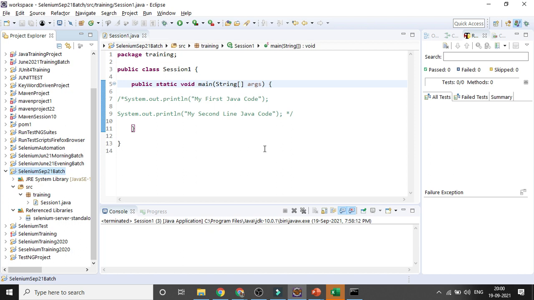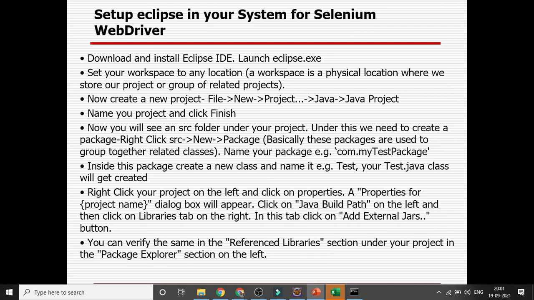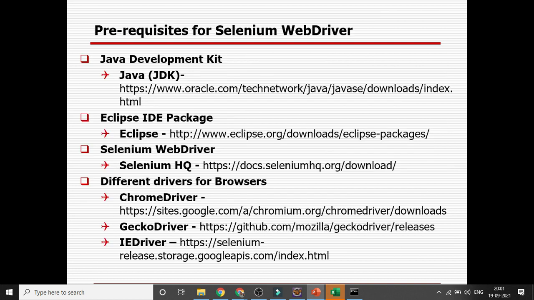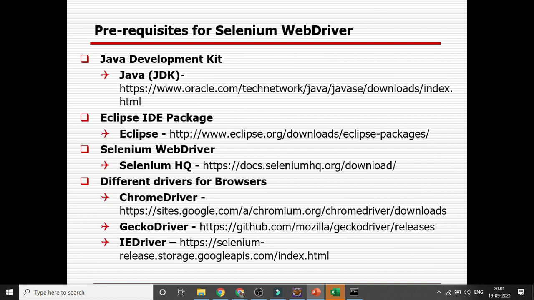Okay, so every step I have tried to give in the PPT, and after the session is over, I will try to share all the PPT and all the code. You do not need to worry. You can go through it once more, and that will be a lifetime thing, right? If, say, after 1 year or 2 years you do not work on the same thing, definitely you can forget. But if you go through all the details and the code, you can easily remember what you need to write. So that's why it will help you.